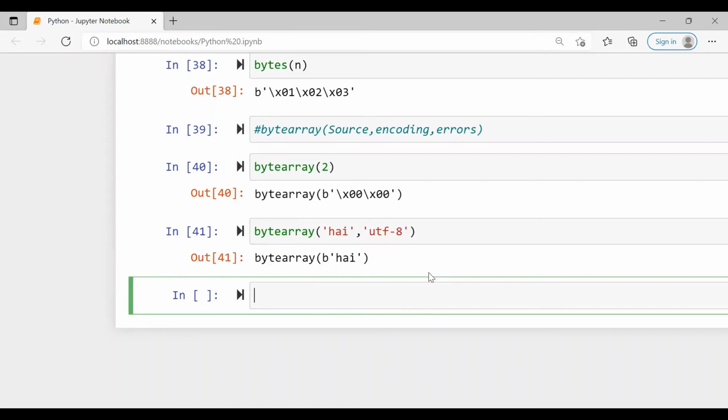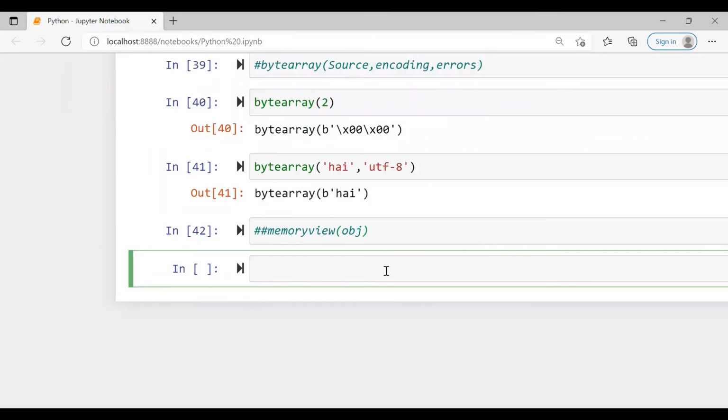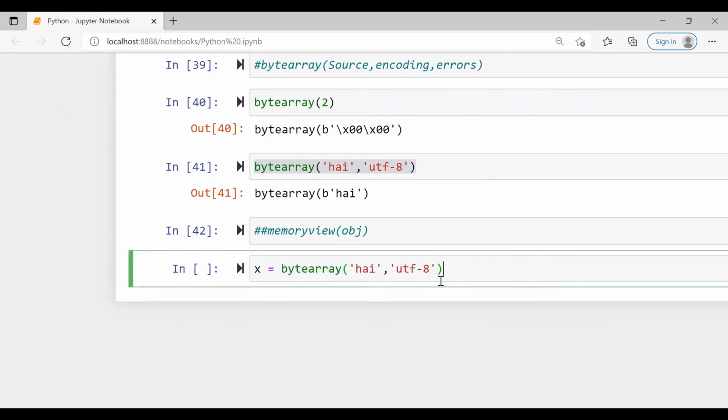And the last is memoryview. It returns a memoryview object of the given object. The syntax is memoryview of the object, so we can see the memory where the object is placed. Let me give an example. x is equal to, we'll take the same example, bytearray of this.